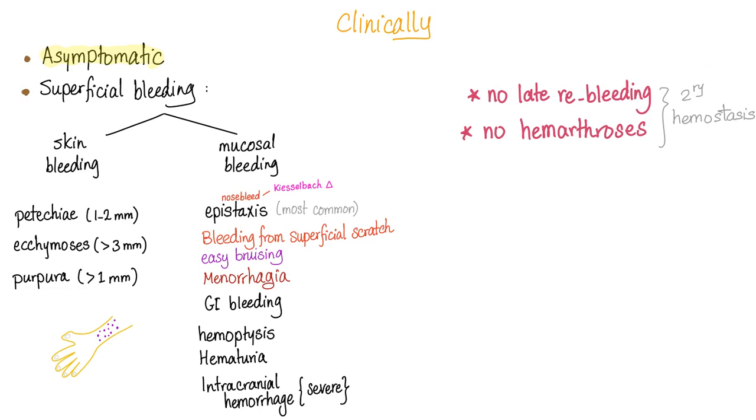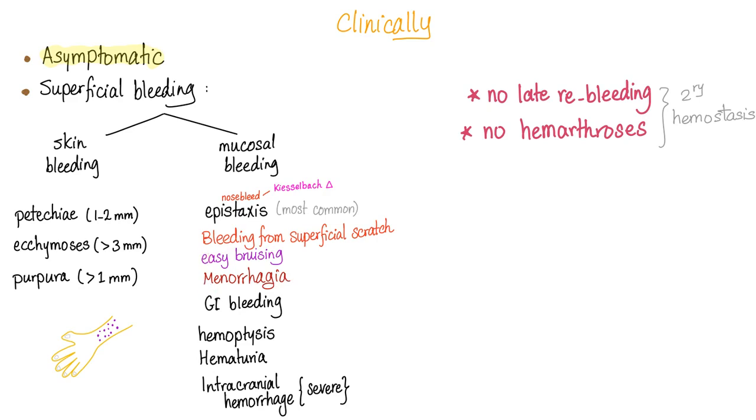Let's go to the superficial bleeding due to a platelet problem. It's either skin bleeding or mucosal bleeding. Skin bleeding, such as petechiae, which is very small, 1 to 2 millimeters. Larger are called ecchymoses, more than 3 millimeters, and the largest of the largest called purpura, more than 1 centimeter. Mucosal bleeding, epistaxis is very common, also known as nosebleed. Most epistaxis are coming from Kiesselbach's triangle. Bleeding from superficial scratches such as a pinprick or a paper cut.